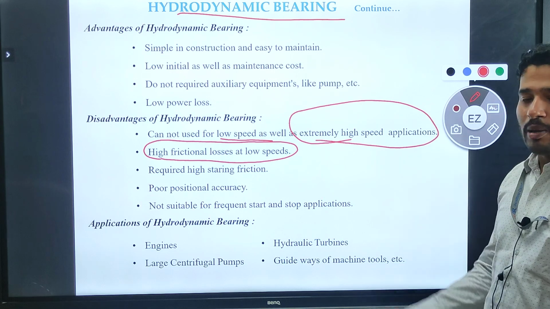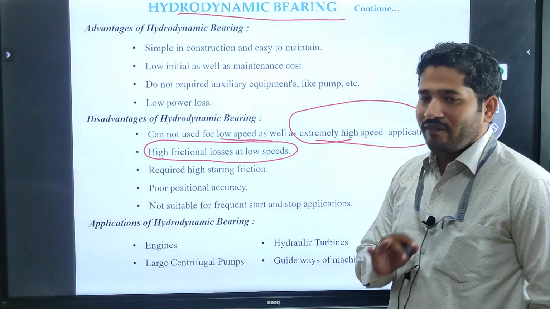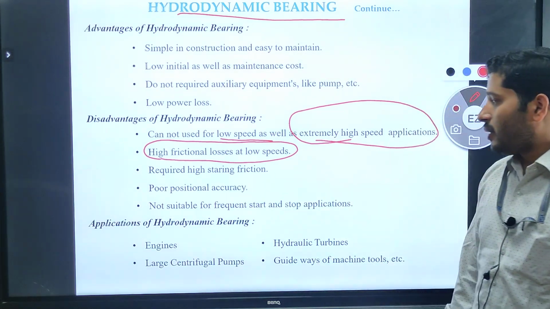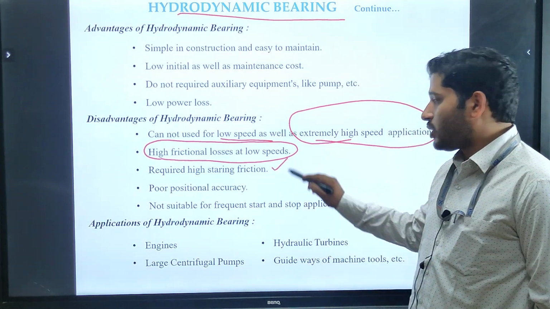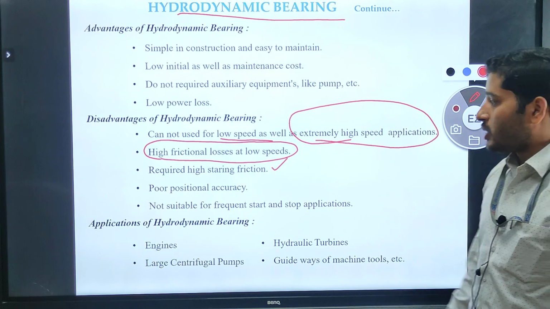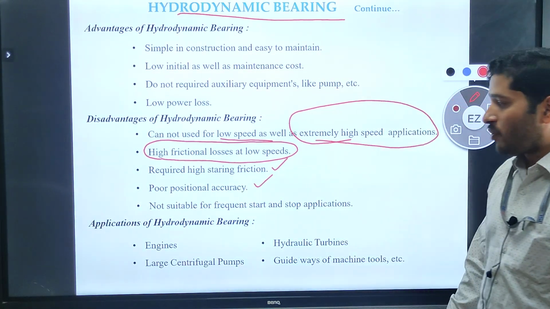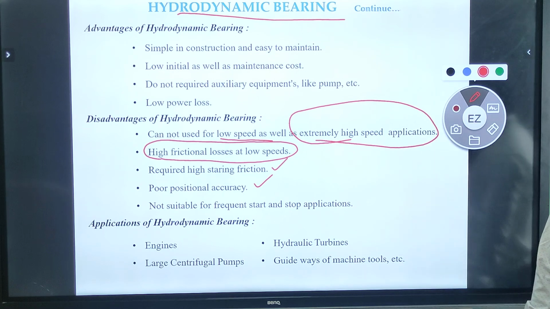If the speed is more, the friction losses will be very less. Clear? And the third thing is, it requires higher starting friction, is it right? And another one is, it has poor positional accuracy. So from this we will not get the maximum accuracy from hydrodynamic bearings.